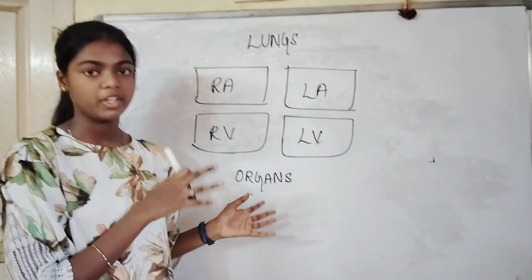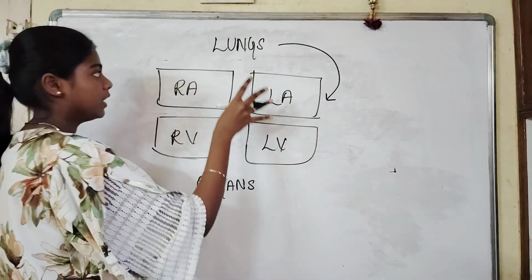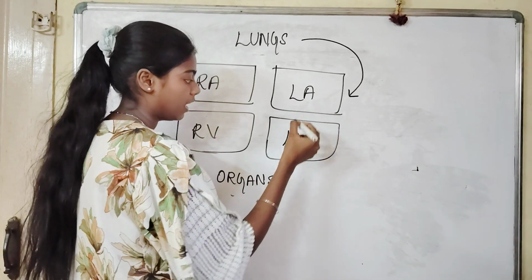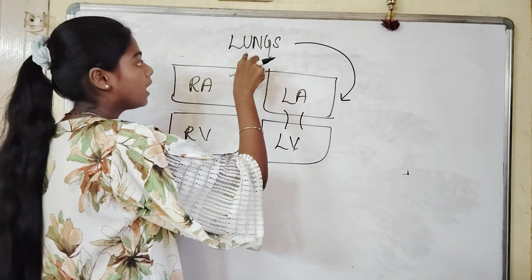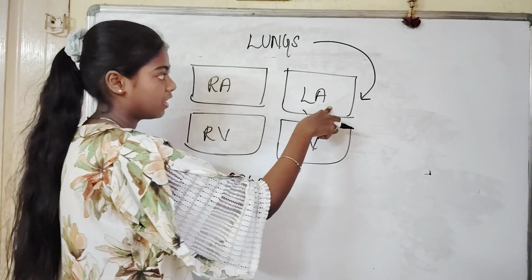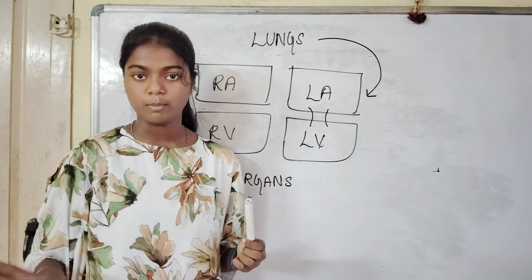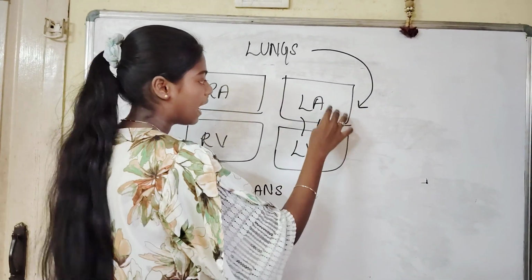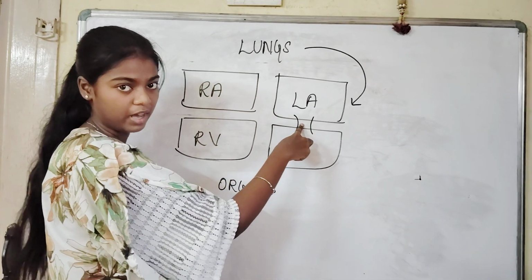This is the flow chart of the heart. The oxygenated blood comes from the lungs to the left atrium, where between the left atrium and left ventricle there's a valve called the mitral valve. The oxygenated blood comes from the lungs to the left atrium through the pulmonary vein. All veins carry deoxygenated blood, but the pulmonary vein carries only oxygenated blood. When the blood enters the left atrium, it enters the left ventricle through the valve called the mitral valve.